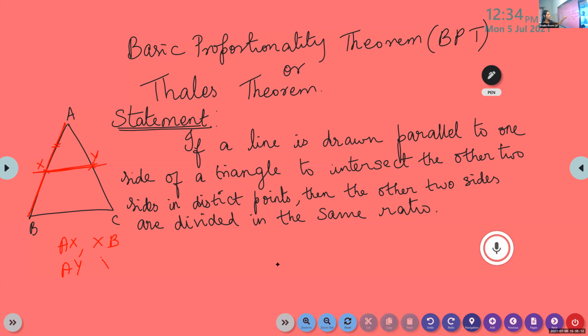Read the statement again. If a line is drawn parallel to one side of a triangle. So, for the base BC, we are drawing one line parallel to it. If a line parallel to the base intersects the other two sides of the triangle at distinct points, then the other two sides will be divided in the same ratio. That means we have to prove AX by XB is equal to AY by YC. This is what we have to prove.